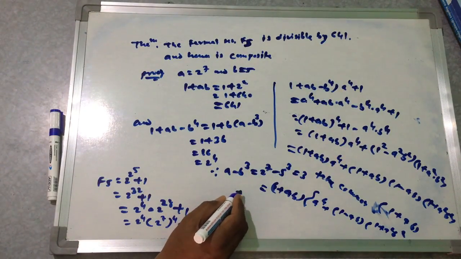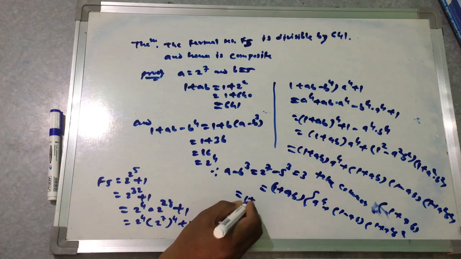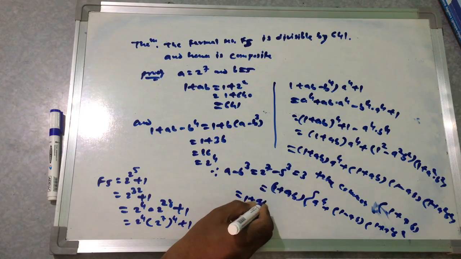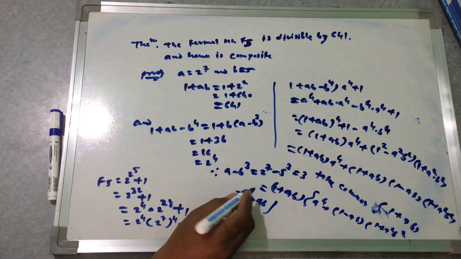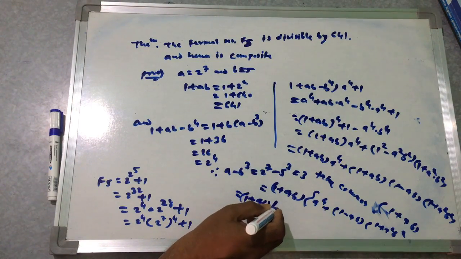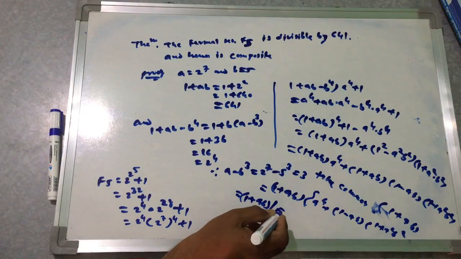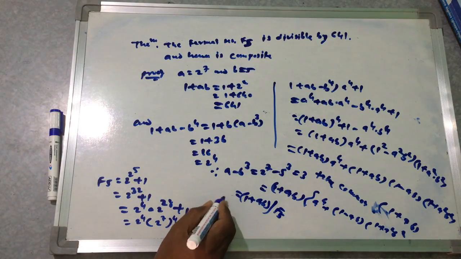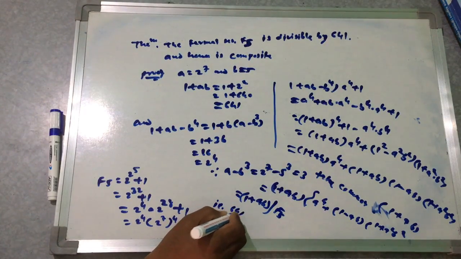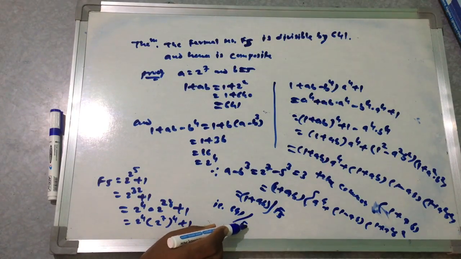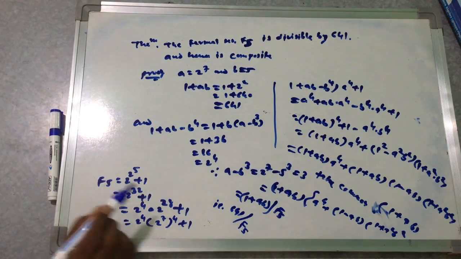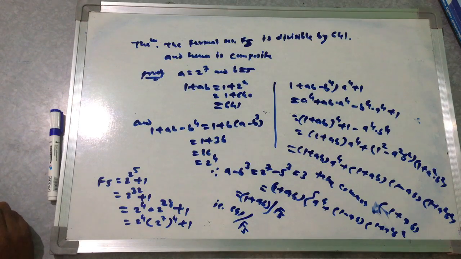So this is equal to 1 plus AB divides F5. So that is 641 divides F5. So in this manner we have to do the calculation.